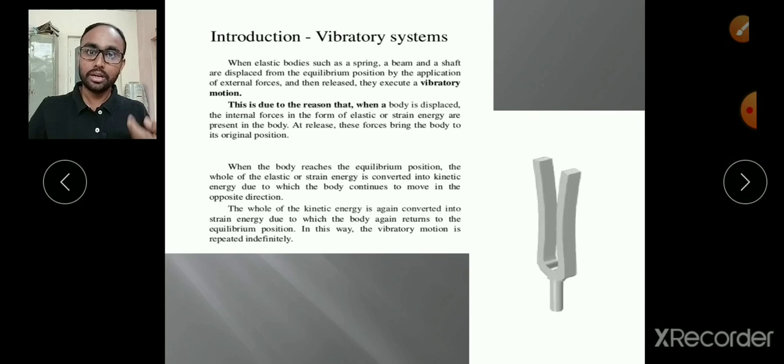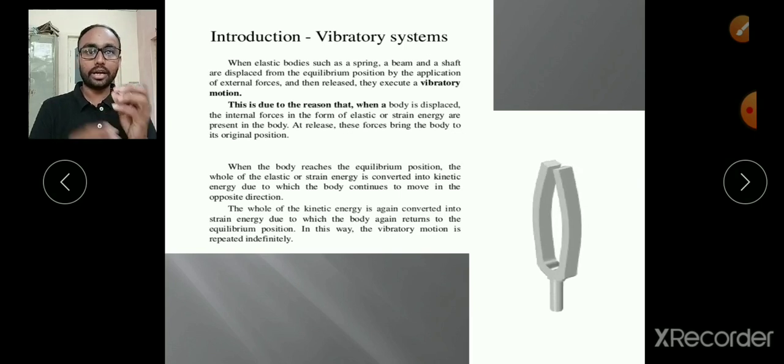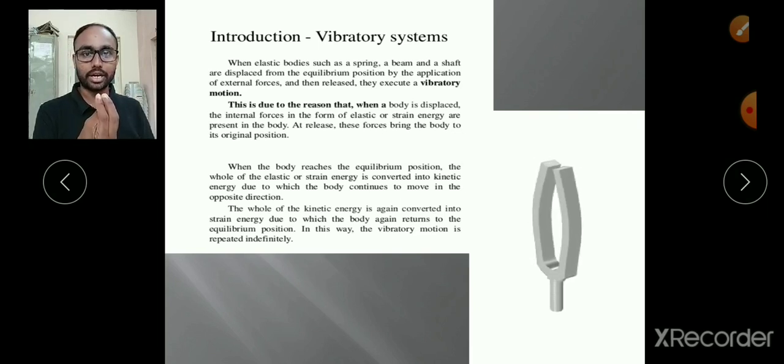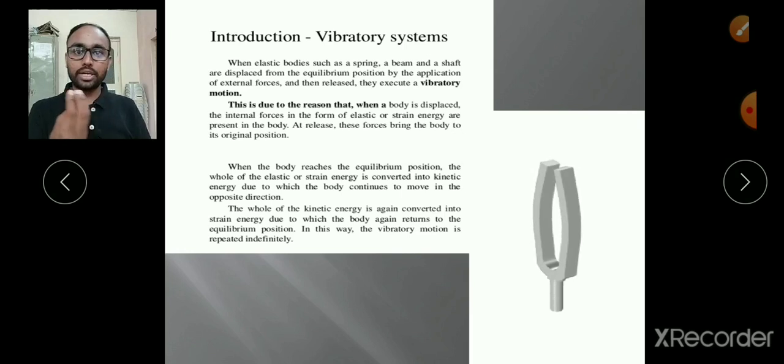Again, the body's energy at the mean position gets converted into kinetic energy. This was the initial mean position, we displaced the body to this position and released it, and the body does not stop at the mean position. Due to the internal strain energy, converted again into kinetic energy, the body goes in the opposite direction by some displacement.